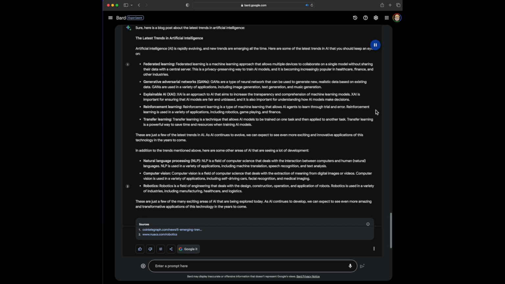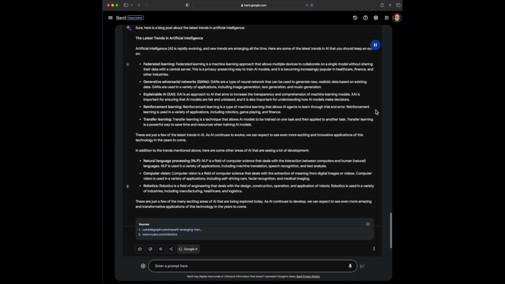These are just a few of the latest trends in AI. As AI continues to evolve, we can expect to see even more exciting and innovative applications of this technology in the years to come. In addition to the trends mentioned above, here are some other areas of AI that are seeing a lot of development. Natural language processing, NLP. NLP is a field of computer science that deals with the interaction between computers and human, natural languages. NLP is used in a variety of applications, including machine translation, speech recognition, and text analysis.